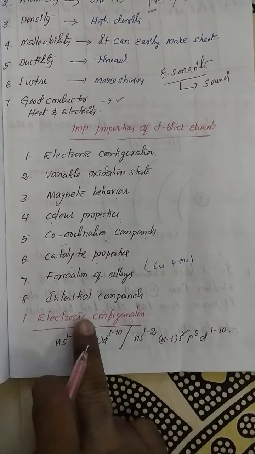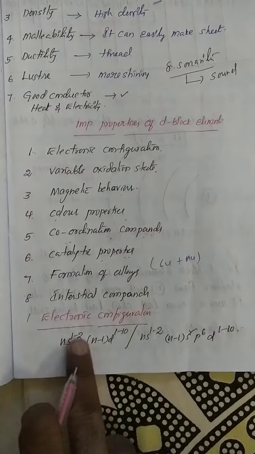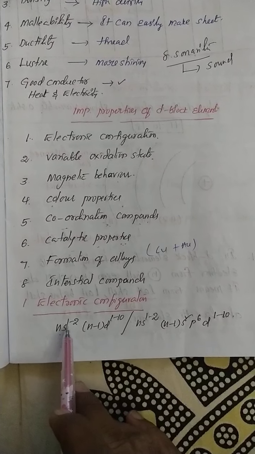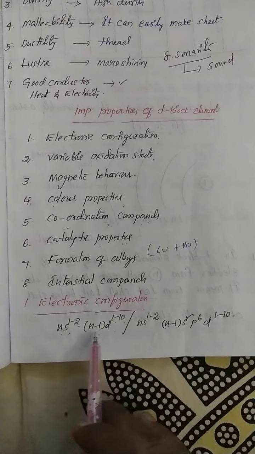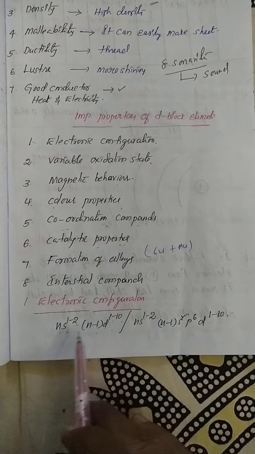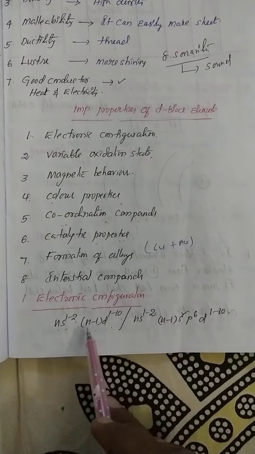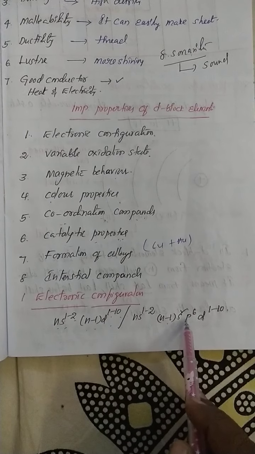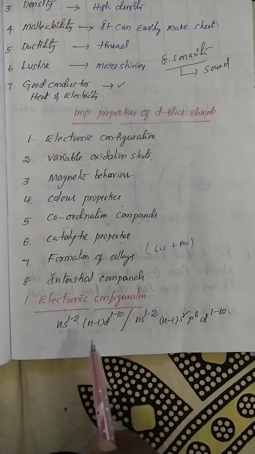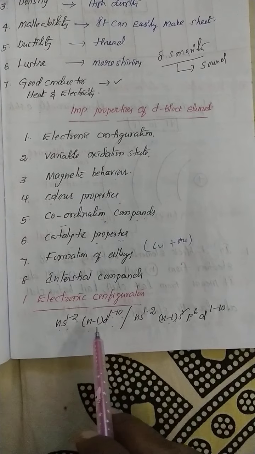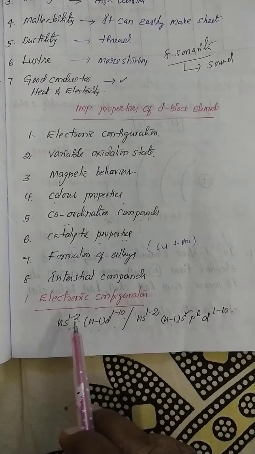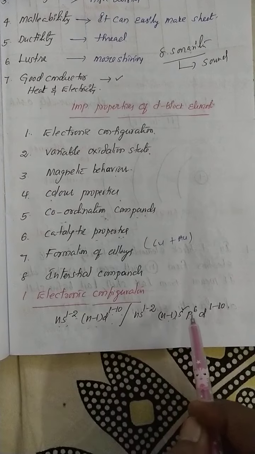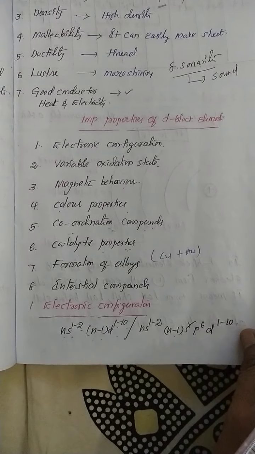So the first one is the electronic configuration of the D block elements. The general electronic configuration of the D block element is ns1-2, (n-1)d1-10. In previous classes I clearly explained electronic configuration. Here (n-1) means the penultimate shell, not only the d orbital, before that the s orbital and p orbital are also completed. So the general electronic configuration of the D block elements is ns1-2 (n-1)d1-10, or ns1-2 (n-1)s2 p6 d1-10. So this is the electronic configuration.